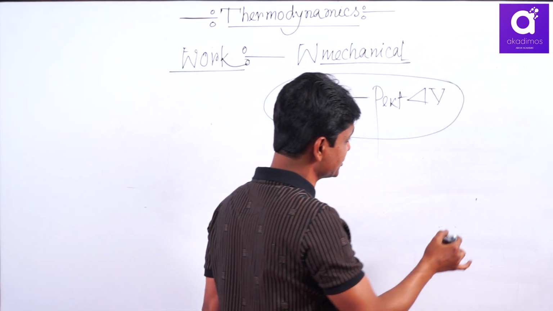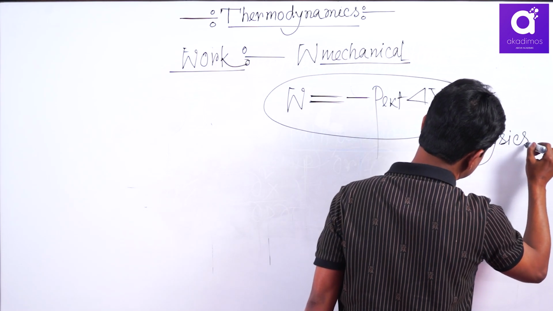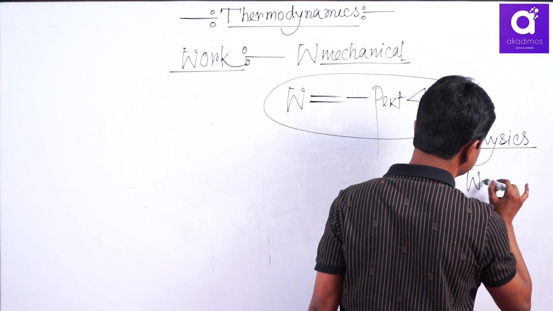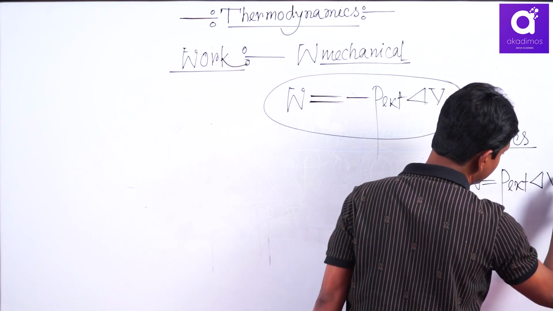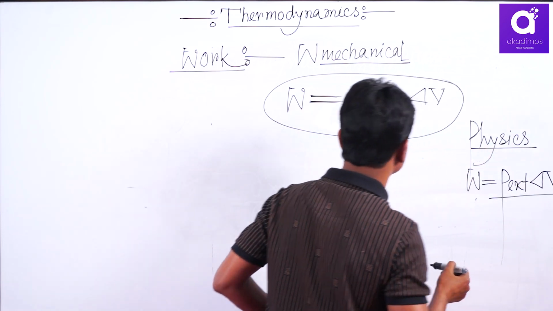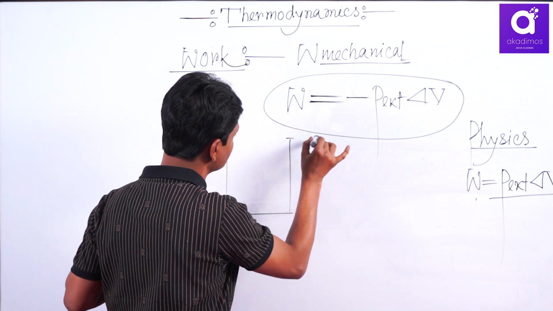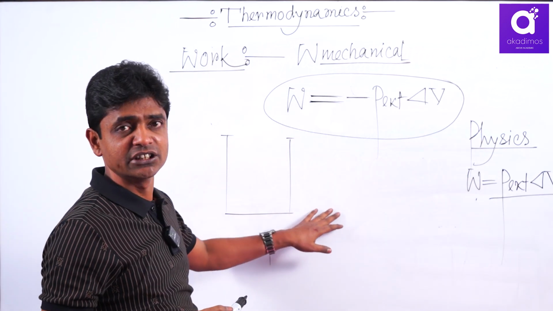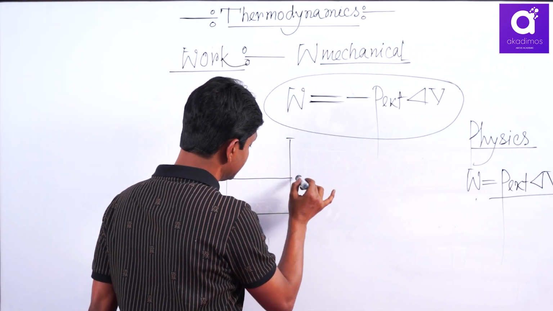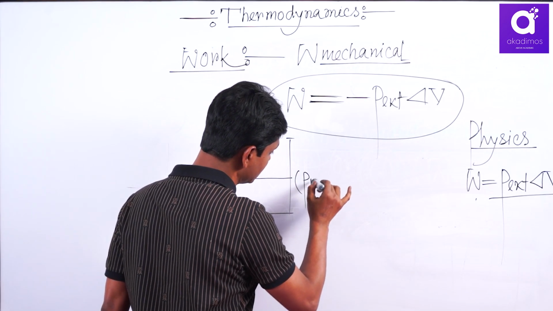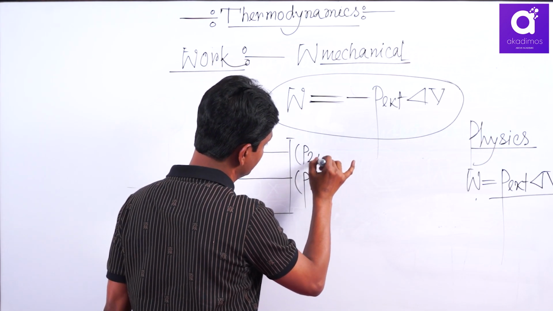But in physics, the sign convention is W equals P external times volume change. Here it is positive. Remember why here negative. In chemistry we use the IUPAC sign convention of work. For example, P1, V1 is the initial state, and the final state is P2, V2.